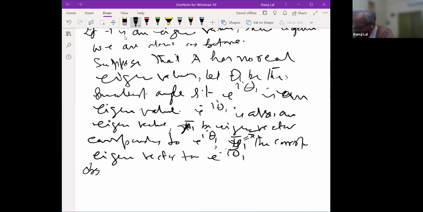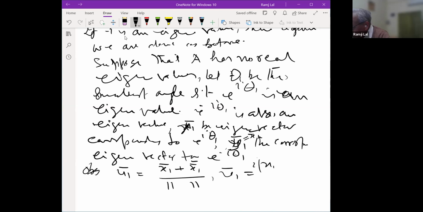So these are complex ones. So what you do, you take u1 bar to be x1 bar plus x1 bar conjugate upon the complex norm of this. And similarly, you take v1 bar to be x1 bar minus x1 bar conjugate, but make it with i because I want the real one, upon the norm of x1 minus x1 bar.